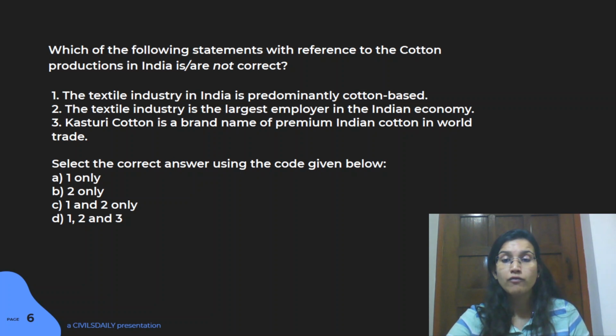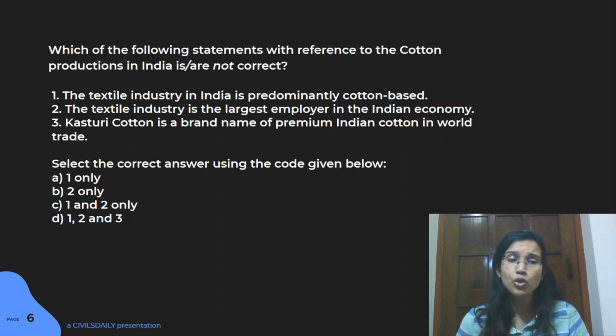We have a good amount of population employed in agriculture, and after agriculture we have the textile industry, because even the textile industry is a very labor intensive sector, and the government is actually promoting it. So maybe in a few years when the policies work in the right way, that shift might happen. But for now, we have agriculture at the top position. So by that logic, I think 2 is eliminated.